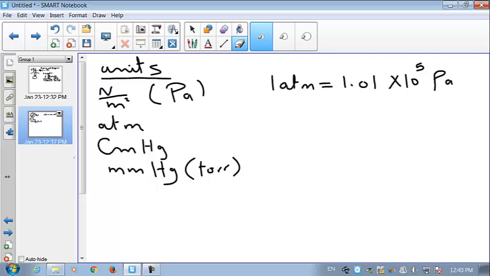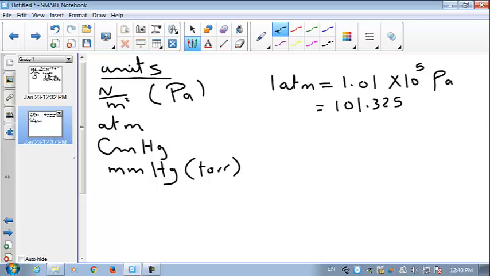If you multiply this by 5, by 3, you can make it kilo Pascal. Sorry, it doesn't work. Okay, so I can make it